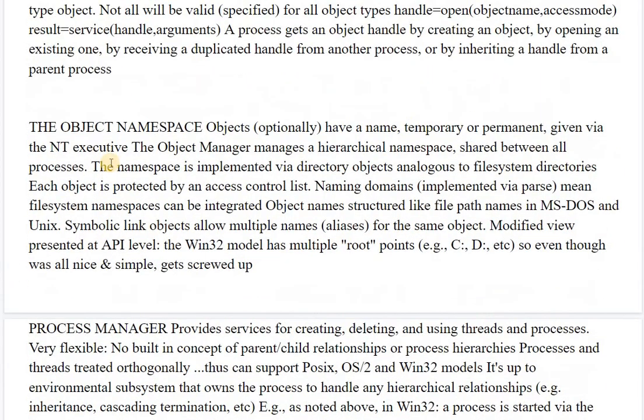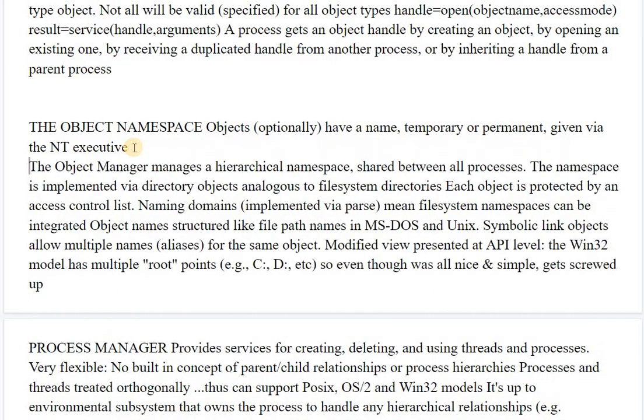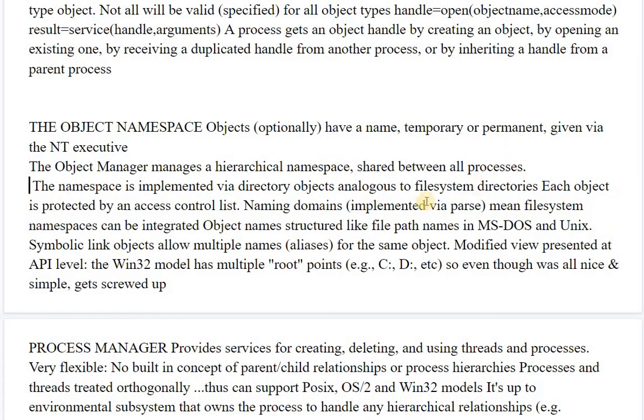The object namespace is another part of the architecture of Windows NT. An object has a name, temporary or permanent, given by the NT executive, and the object manager manages a hierarchical namespace that is shared between all the processes. A namespace is implemented via the directory object, which is analogous to subsystem directories.